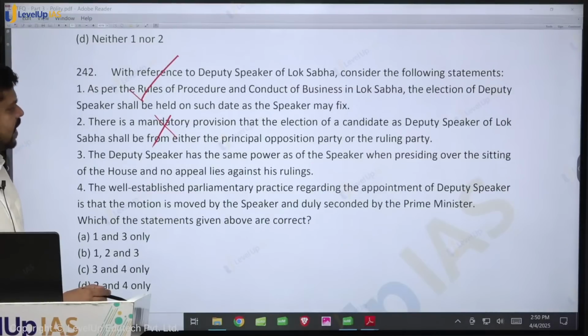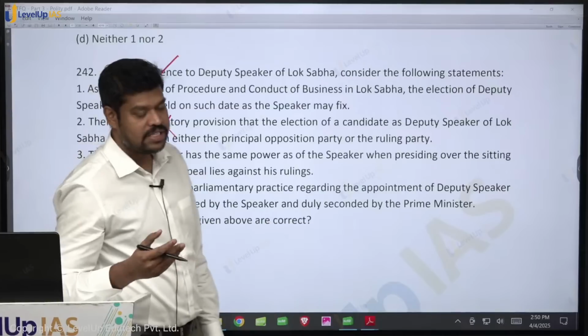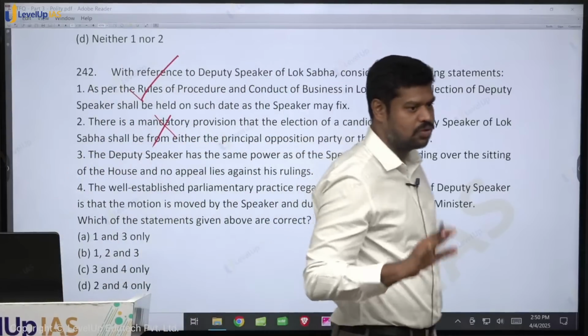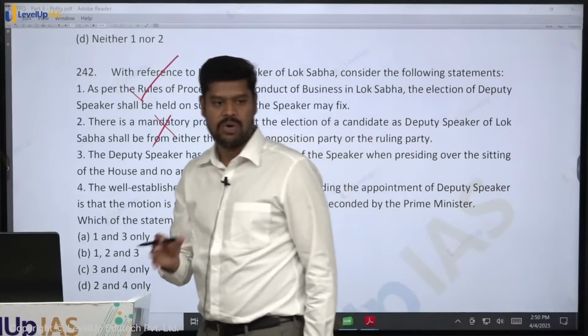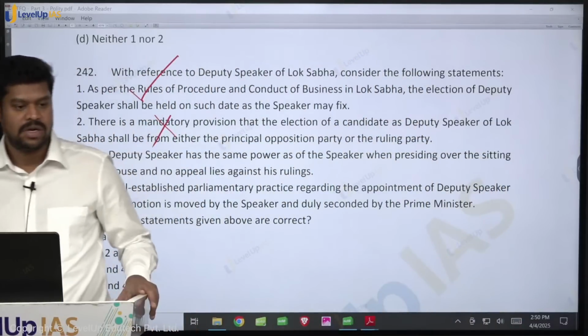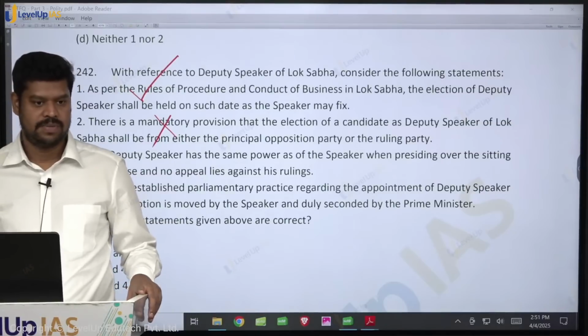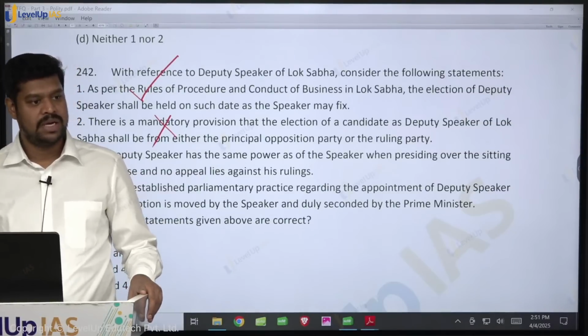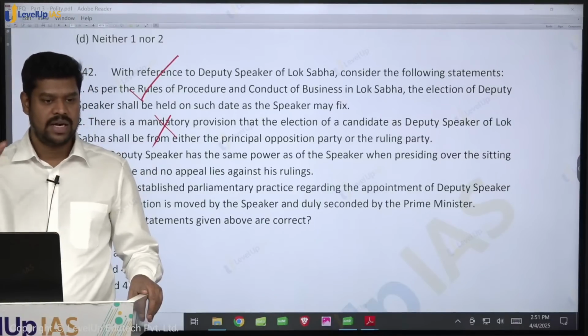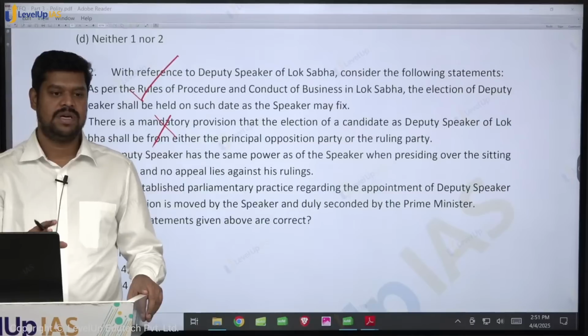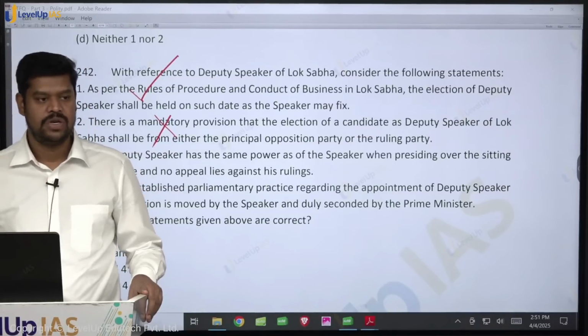The Deputy Speaker has the power of the Speaker when presiding over the sitting of the House, and no appeal lies against his ruling. Is it true? When I say no appeal lies against his ruling within the House, suppose today let us assume the Deputy Speaker is presiding over the House on day number 1 because the Speaker is absent. Now on day number 2 the Speaker comes and presides over the House. Can the Speaker overrule what has been done by the Deputy Speaker? That is not possible, because at the time when the Deputy Speaker is presiding as a Speaker, his decision becomes final. That is what this means.